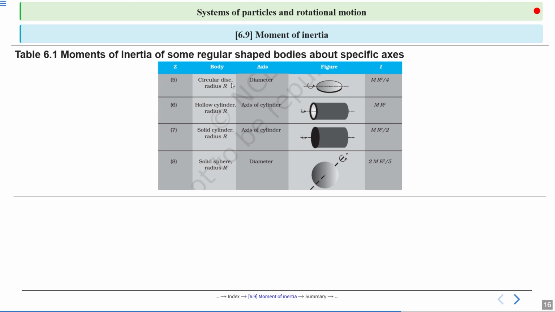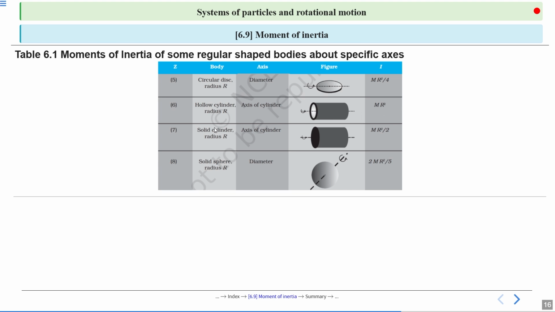So next is circular disc having radius r. Axis is diameter. Axis of rotation is diameter. And moment of inertia is mr square by 4. Similarly, we have hollow cylinder radius r, and axis is axis of cylinder. This moment of inertia is mr square.